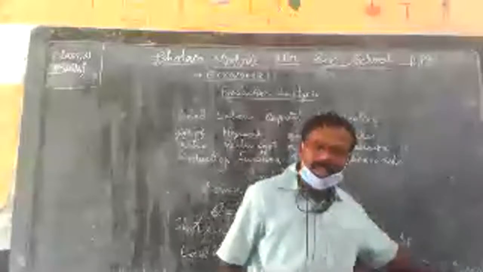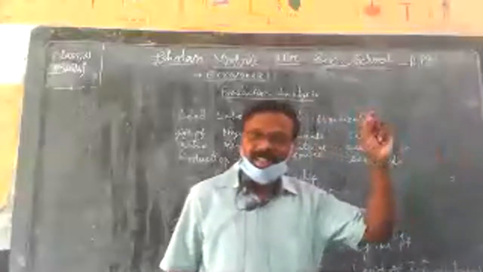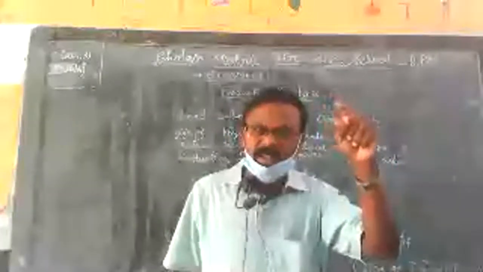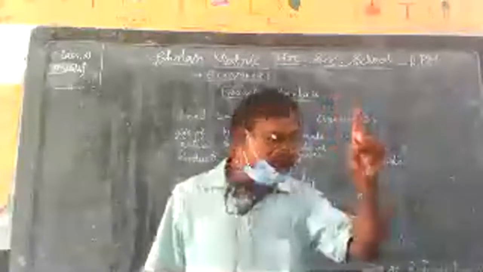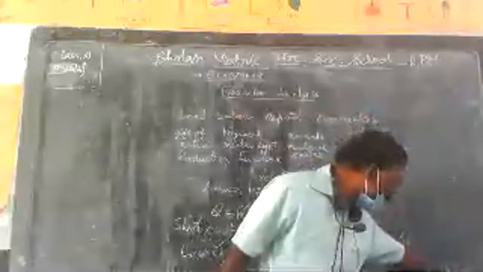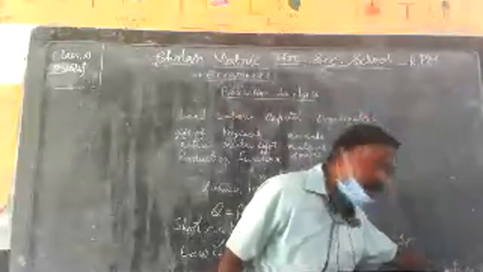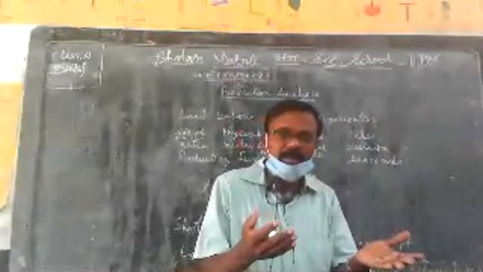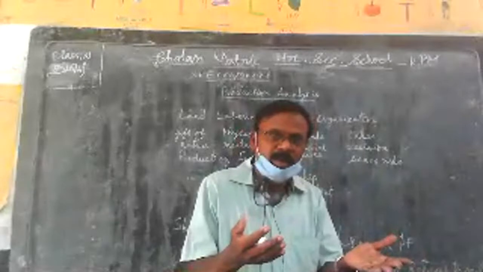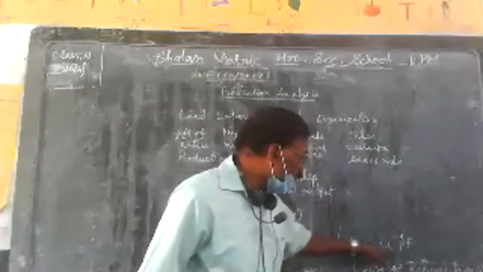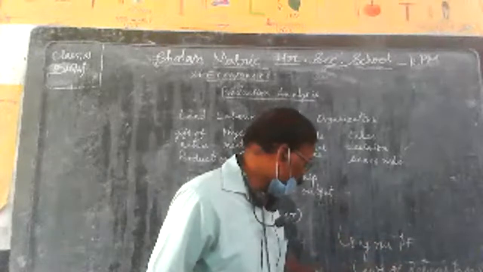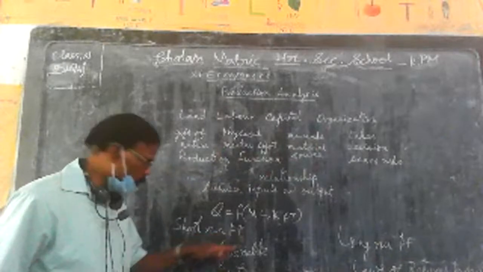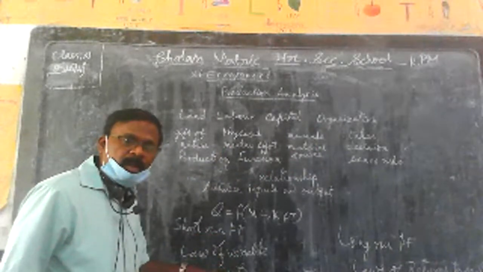Do you remember the word scale? We have already learned the term scale of preference in the ordinal utility, how a consumer chooses the combination of factors. So here, the long run production function is explained by the laws of returns to scale, and the short run production function is illustrated by the law of variable proportions.